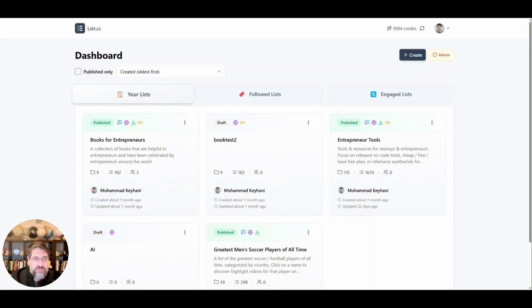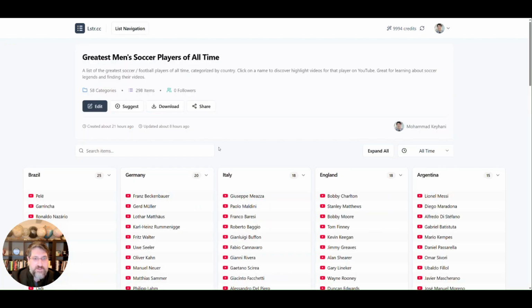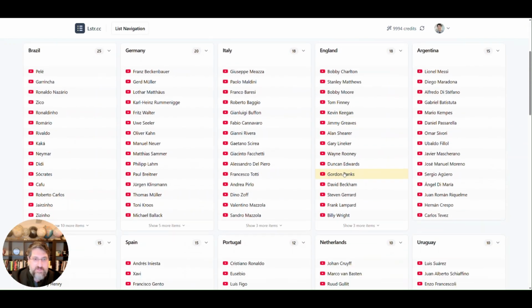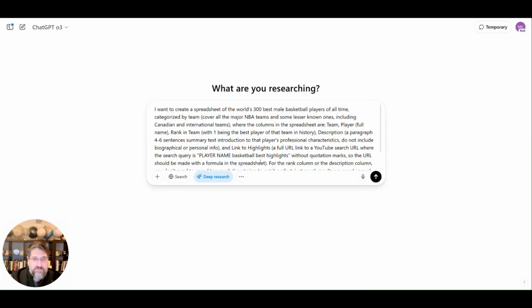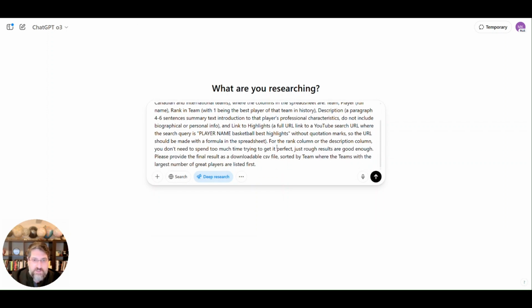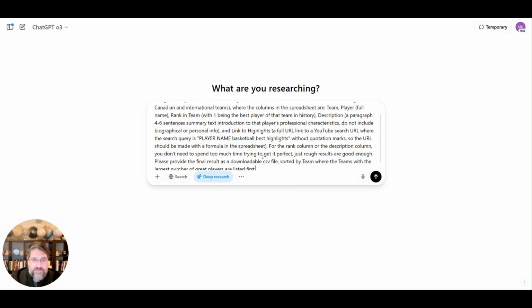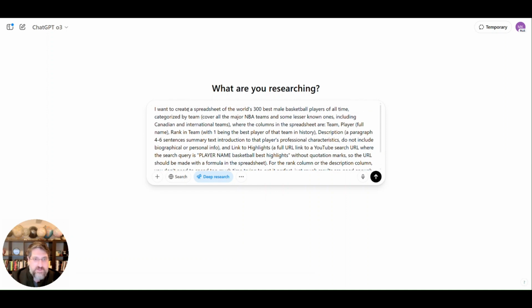By the way, Lstr.cc has its own AI suggestion capabilities. But this method of creating a full spreadsheet with Deep Research and then importing it to Lstr.cc is an easier way to start out creating a list. So here's the prompt. I will put this in the YouTube description of this video.